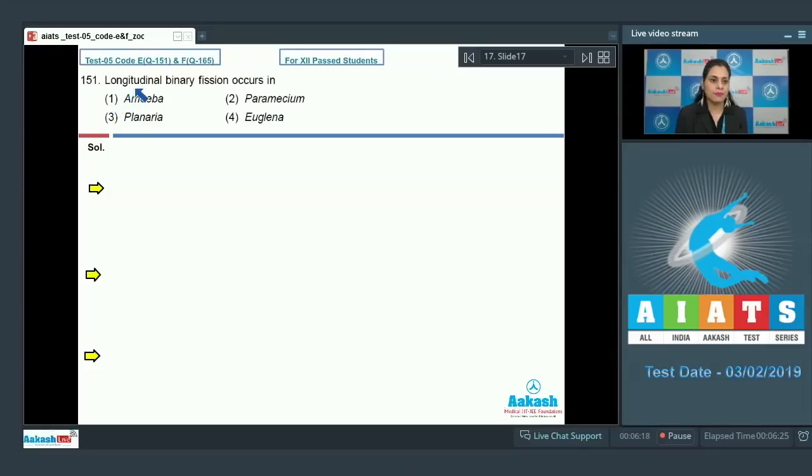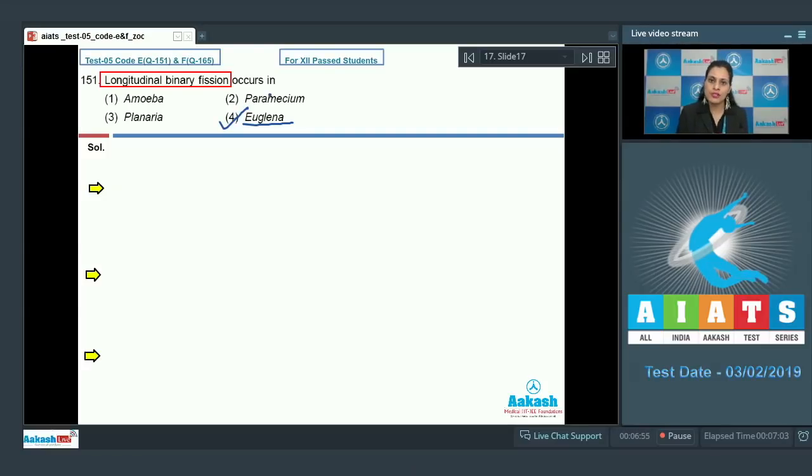Question number 151. Longitudinal binary fission occurs in, and the options are amoeba, paramecium, planaria and euglena. And we know that longitudinal binary fission is a type of asexual reproduction in which the plane of fission passes through the longitudinal axis of the body of the organism. And this type of binary fission occurs in euglena. So the correct answer to this question is option number 4, euglena.